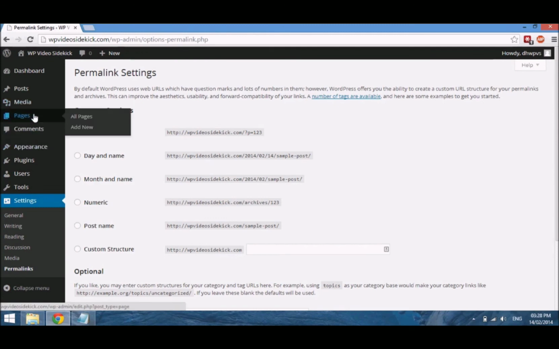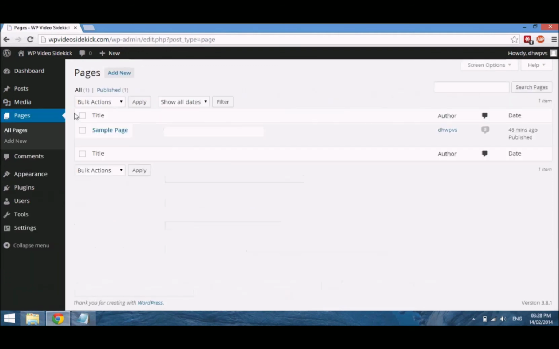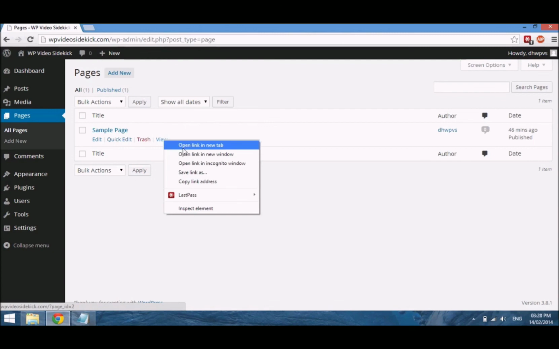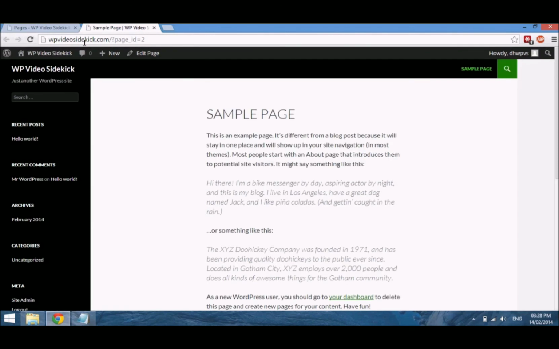If we go to pages and select all pages, by default a sample page would have been created. If we select view, let me just open this in a new tab, you will see where it says our website address and then page ID equals 2. So of course this is ugly, it doesn't make any sense, and you do want to change this.